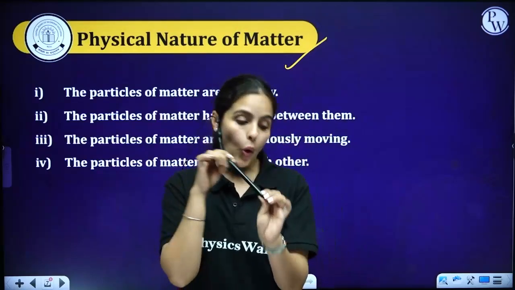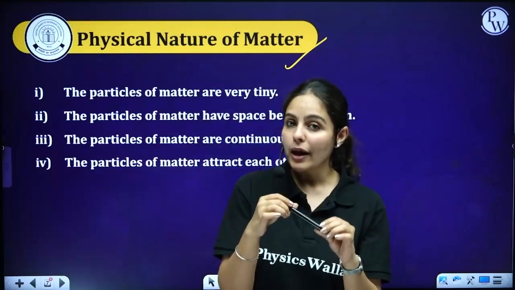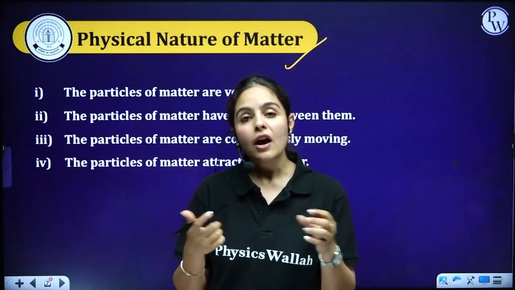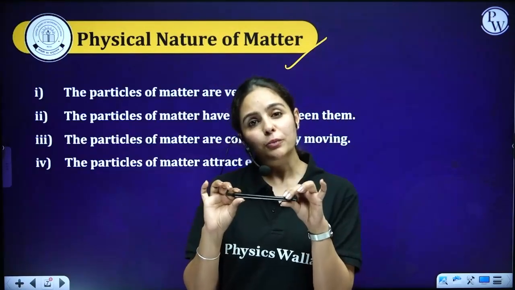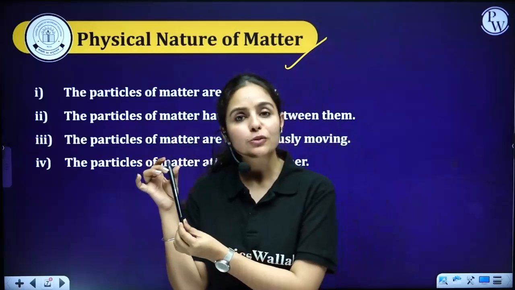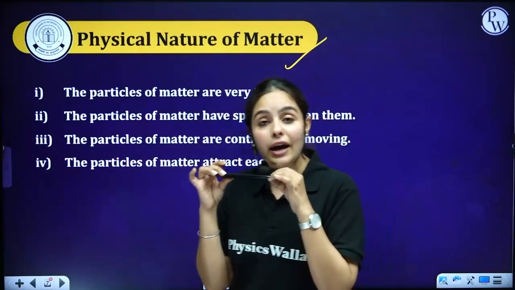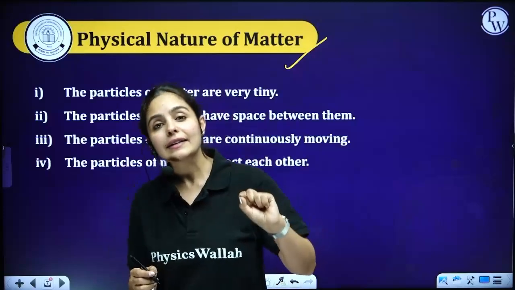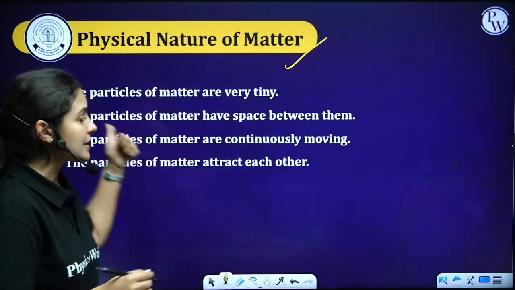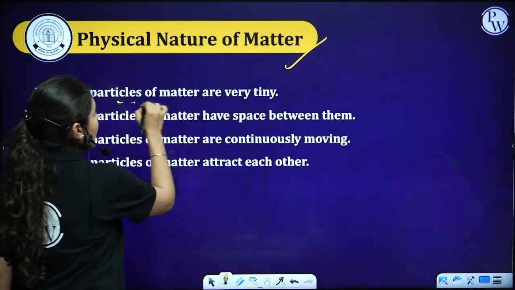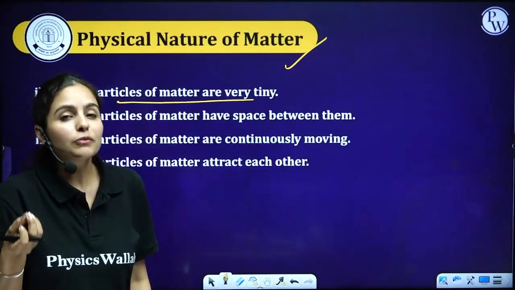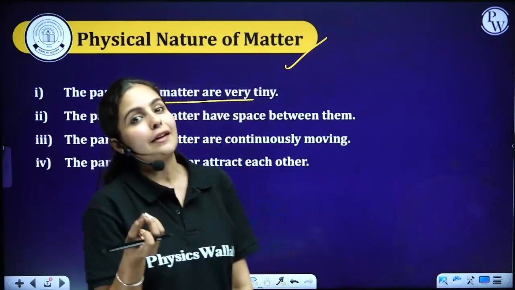whether it's a watch, whether it's a pen, whether it's a pencil, or any other thing you're surrounded with, it is matter. But what is this matter made up of? What is this pen made up of? So, every matter is made up of tiny, tiny particles. All right, that's number one point. Particles are the part of a matter and they are very, very, very tiny.